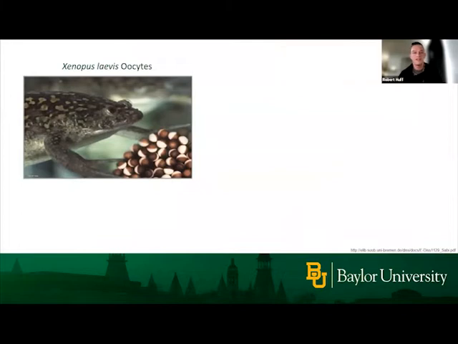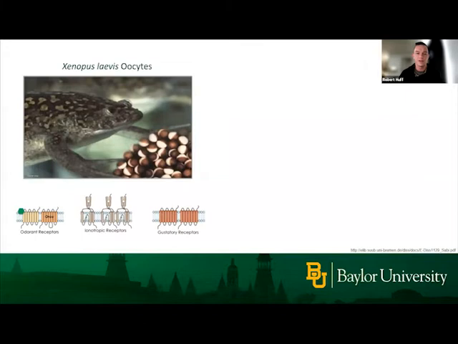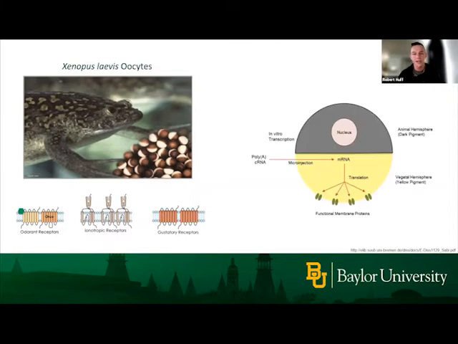So in the lab, we study this in an interesting way. We utilize eggs from the frog Xenopus laevis, and we use these eggs to express our olfactory receptors of interest. The way we do this is through microinjection. We generate messenger RNA transcripts of our receptor of interest, and we inject the frog eggs. These transcripts will be translated into functional membrane proteins, and they'll act just the same way they do in a sensory neuron of a living mosquito.